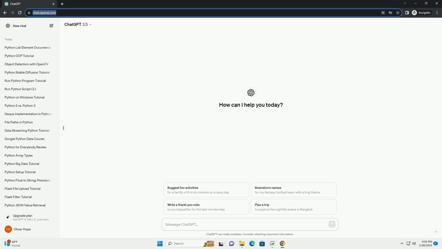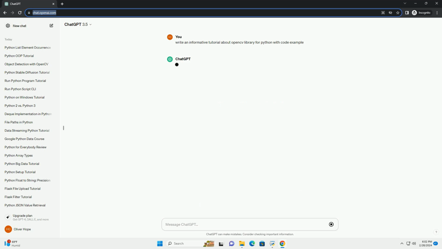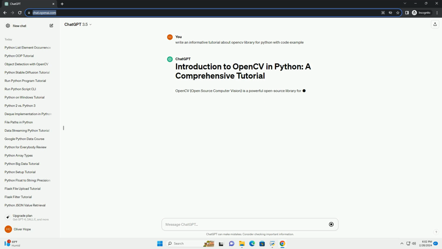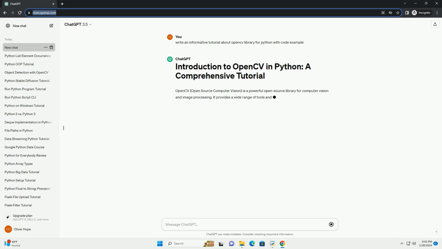OpenCV, Open Source Computer Vision, is a powerful open source library for computer vision and image processing. It provides a wide range of tools and functionalities that make it a go-to library for tasks such as image and video analysis, object detection, facial recognition, and more. In this tutorial, we will explore the basics of using OpenCV with Python, along with code examples to help you get started.